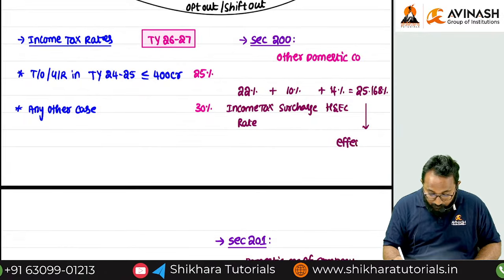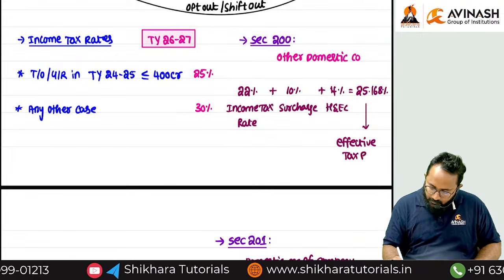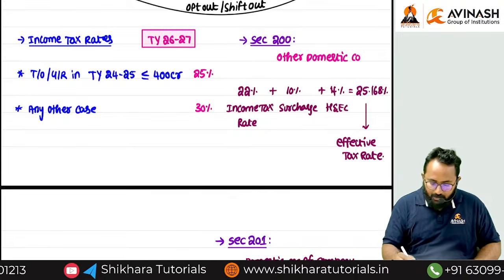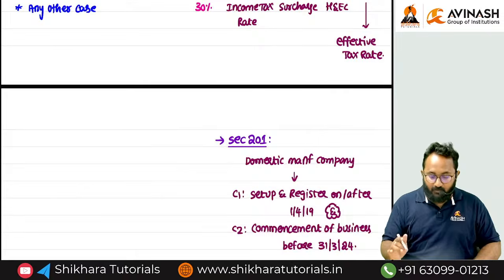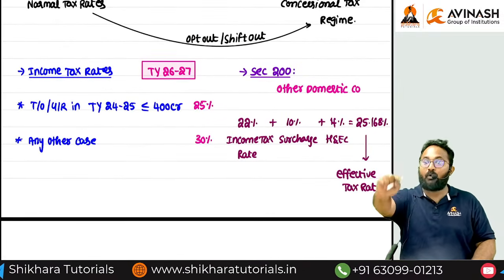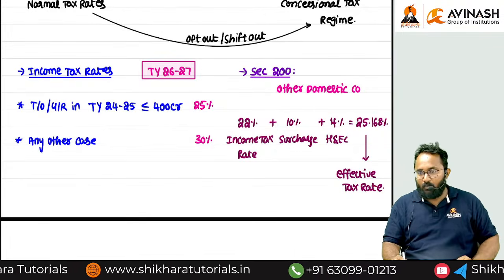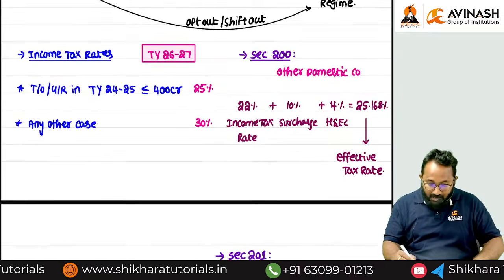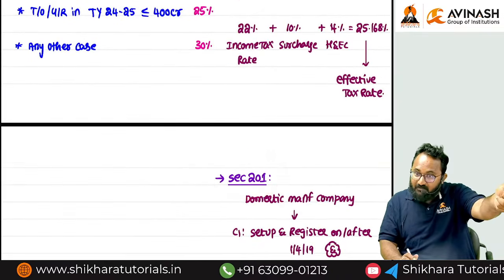Sir, in future I will always refer with the section numbers. If I say 115BAA, other domestic companies, 115BAB, domestic manufacturing company, these sections are related to concessional tax rates for the domestic company. What about 115BAC? We already finished 115BAA and 115BAB. 115BAC we discussed for whom?